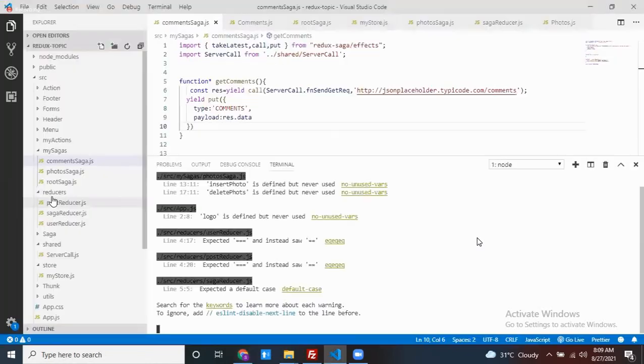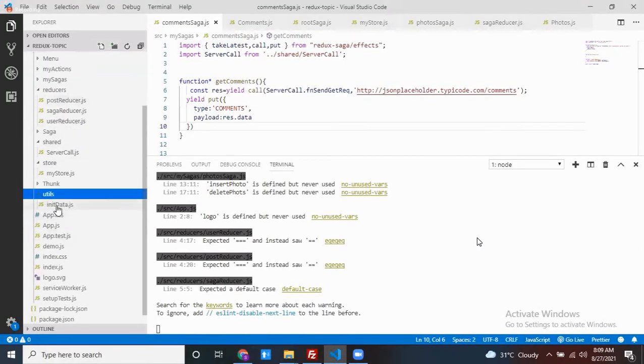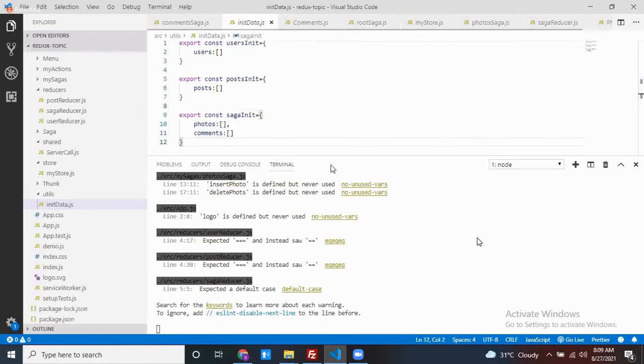If you want to see this, go to my utils, init data. See, this is a constant, user identity. It's a variable. Here I'm storing some data. Here also, one variable, I'm storing this data. Here also some variable, I'm storing this data. Understand or not?